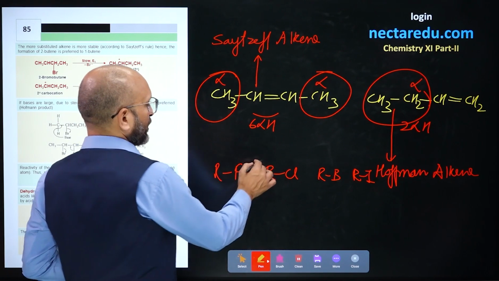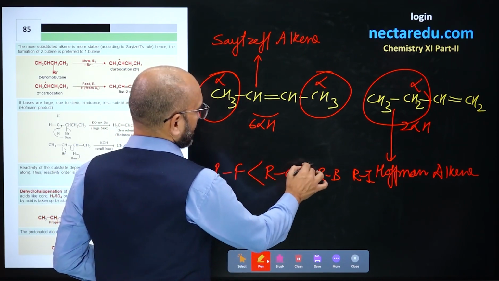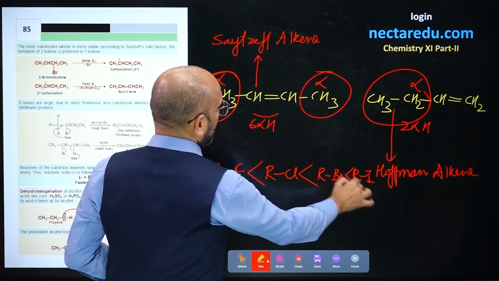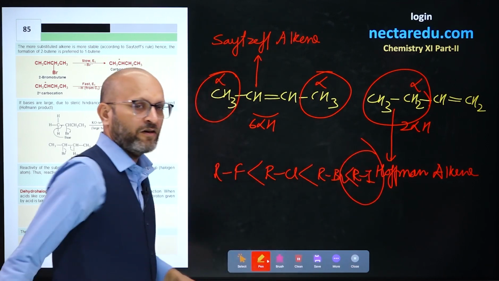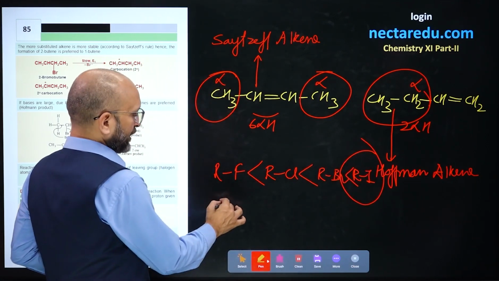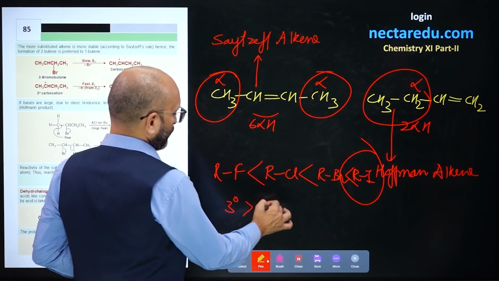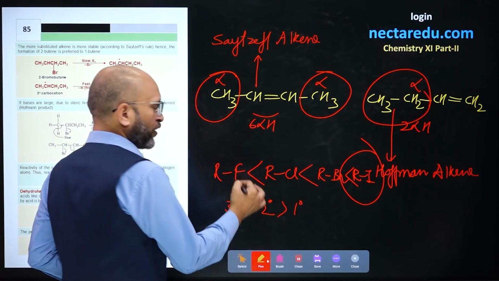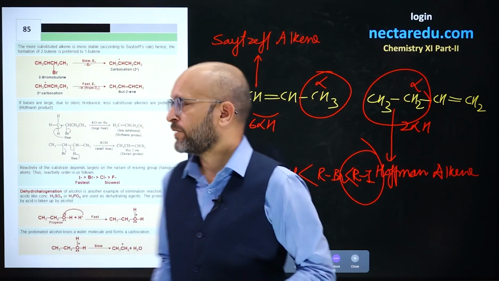So the reactivity order is: RF is less reactive than RCl, then RBr, then RI is the most reactive. Alright. And among degrees of alkyl halides, 3 degree is more reactive than 2 degree than 1 degree. This is true for E1 as well as E2 elimination.